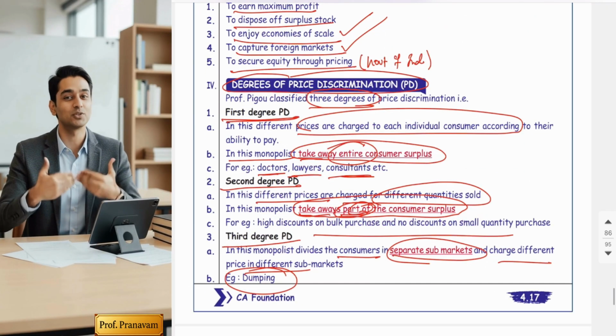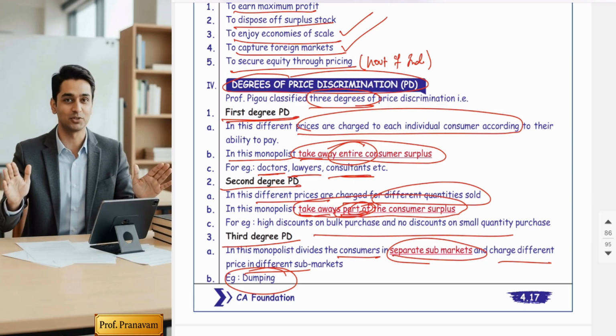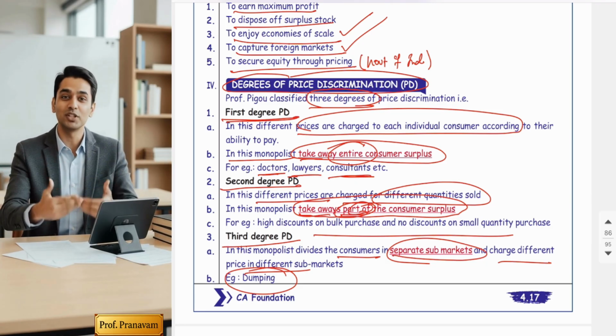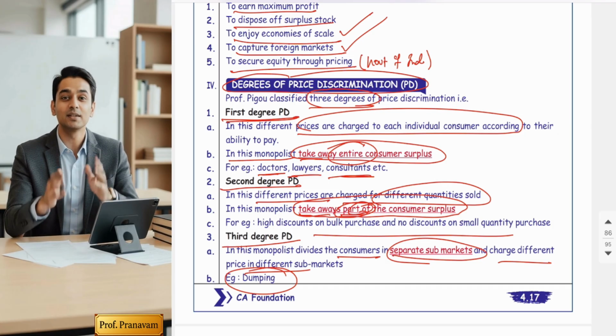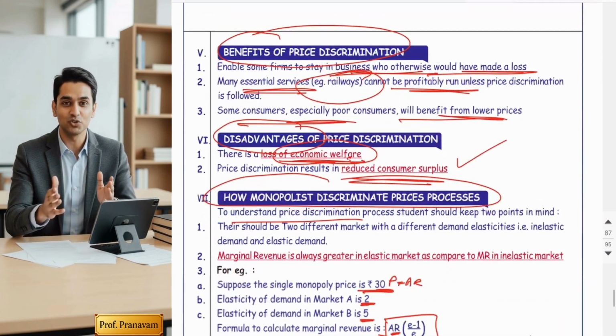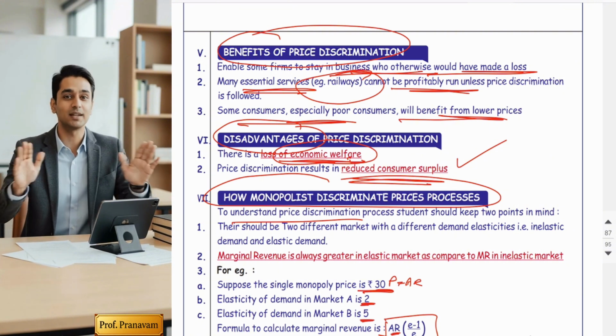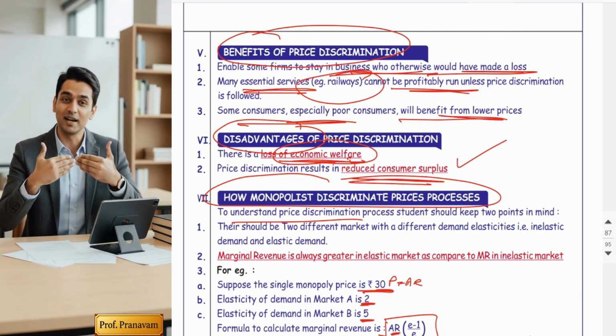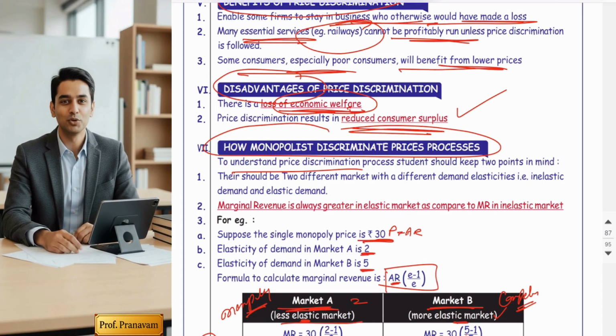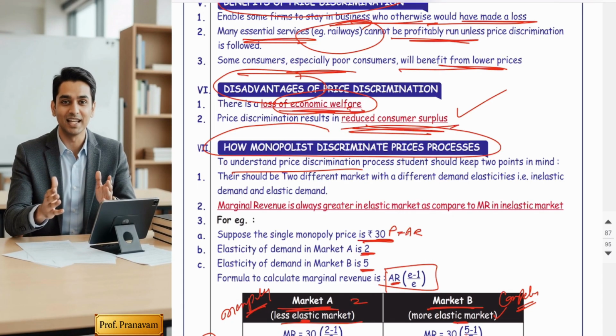How many degrees of price discrimination are there? First degree, individual level. Second degree, quantity based. And third degree, market based. Benefits, what are the benefits? Survival of the business, social service, and access for the poor. What are the disadvantages? Welfare loss and reduced consumer surplus.